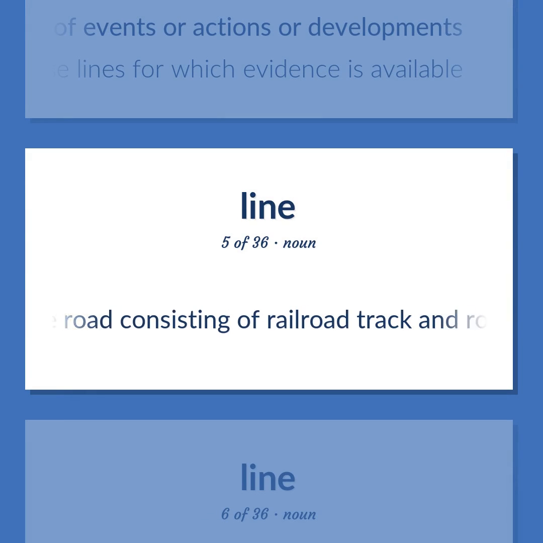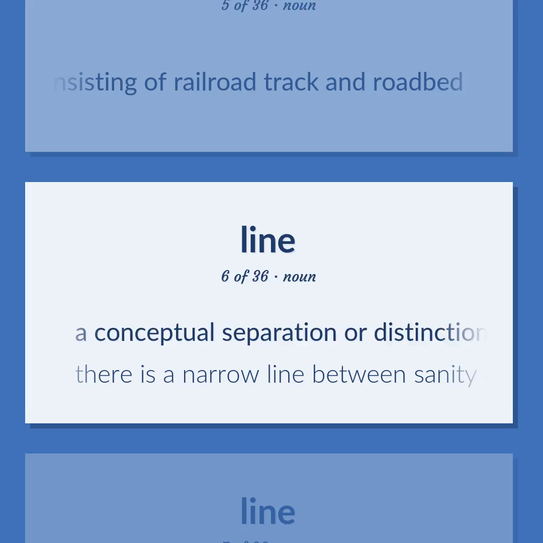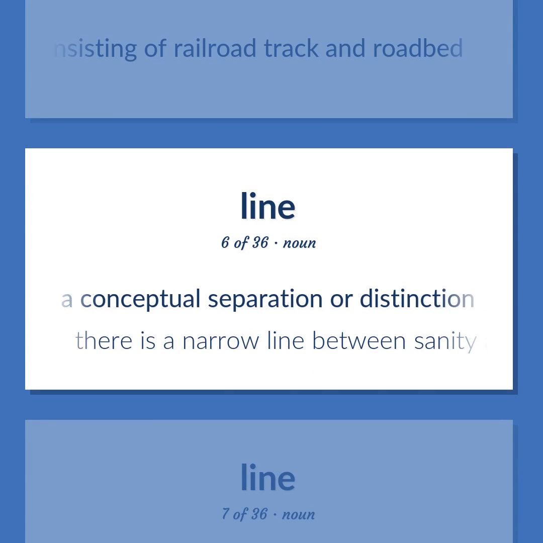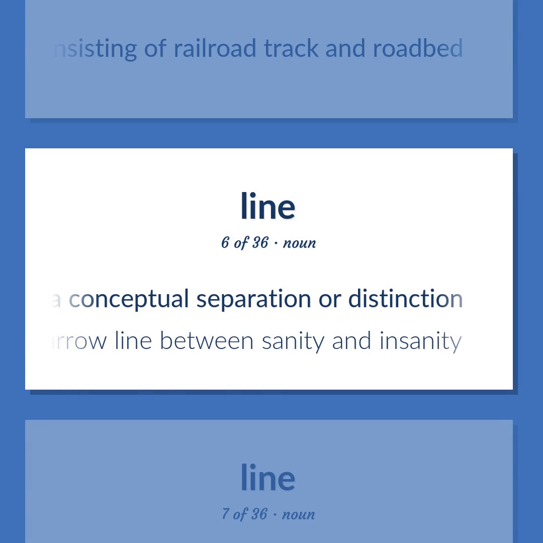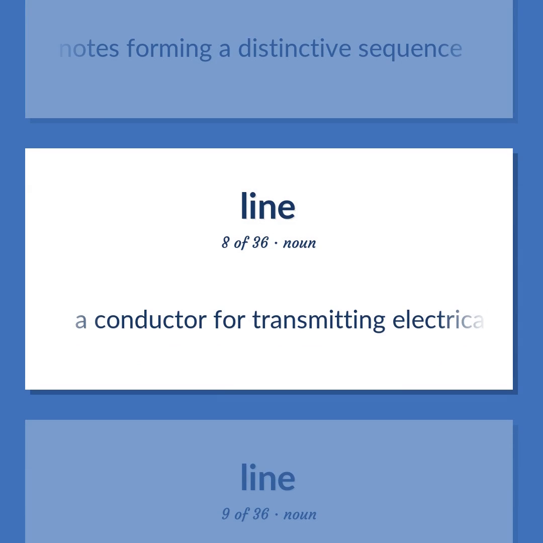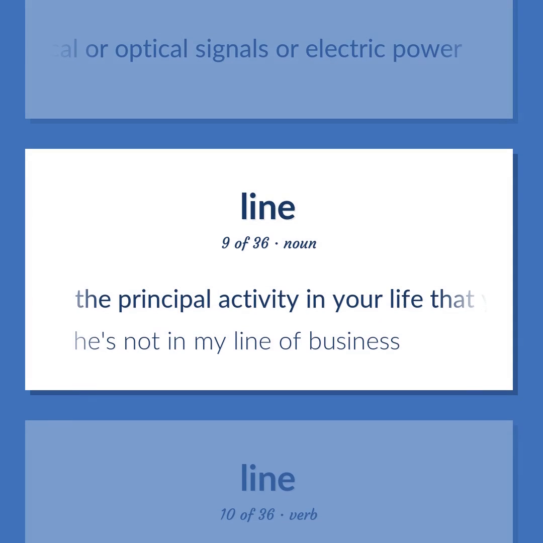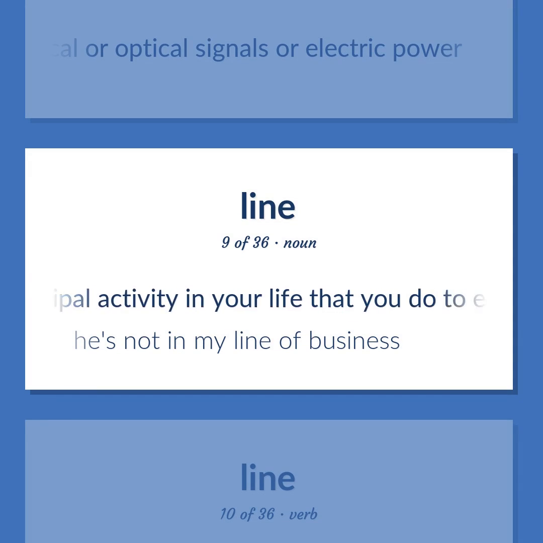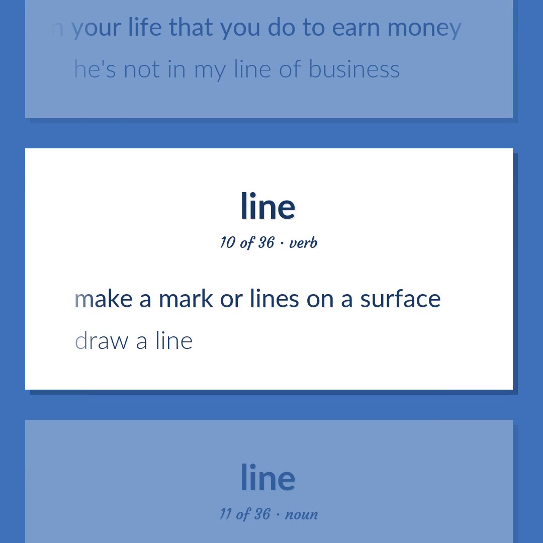The road consisting of railroad track and roadbed. A conceptual separation or distinction. There is a narrow line between sanity and insanity. A succession of notes forming a distinctive sequence. A conductor for transmitting electrical or optical signals or electric power. The principal activity in your life that you do to earn money. He's not in my line of business. Make a mark or lines on a surface. Draw a line.